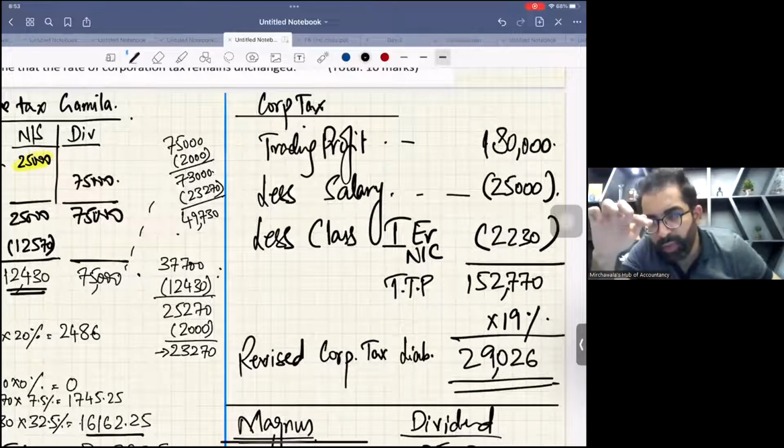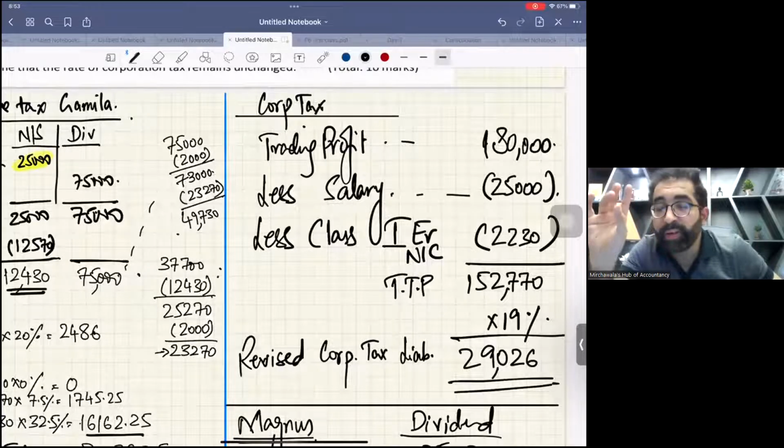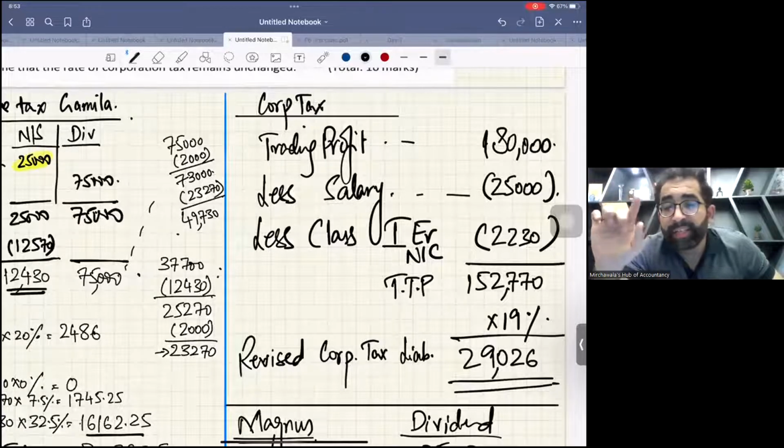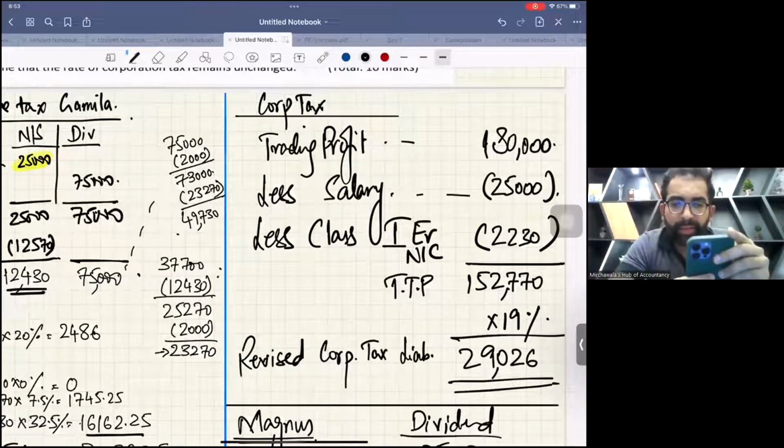So we have done two things. I have done everything for Gamila from the corporation tax point of view. Only one person is left: Magnus, the husband.